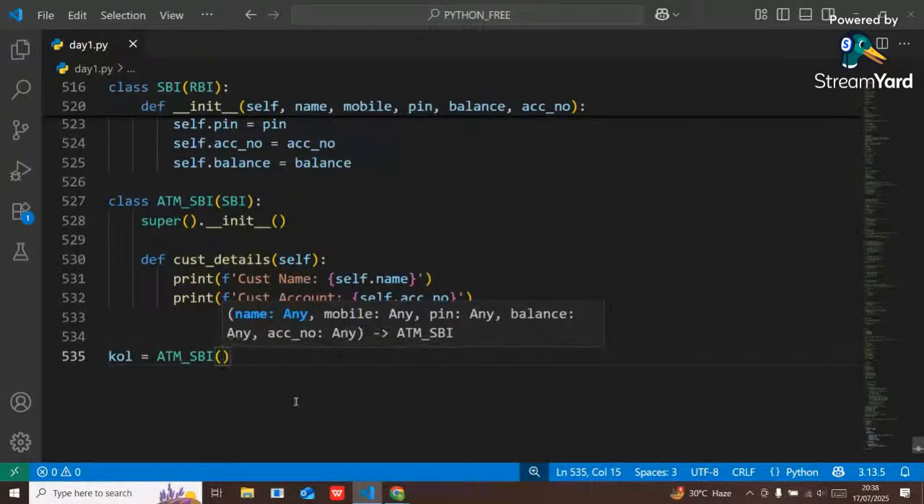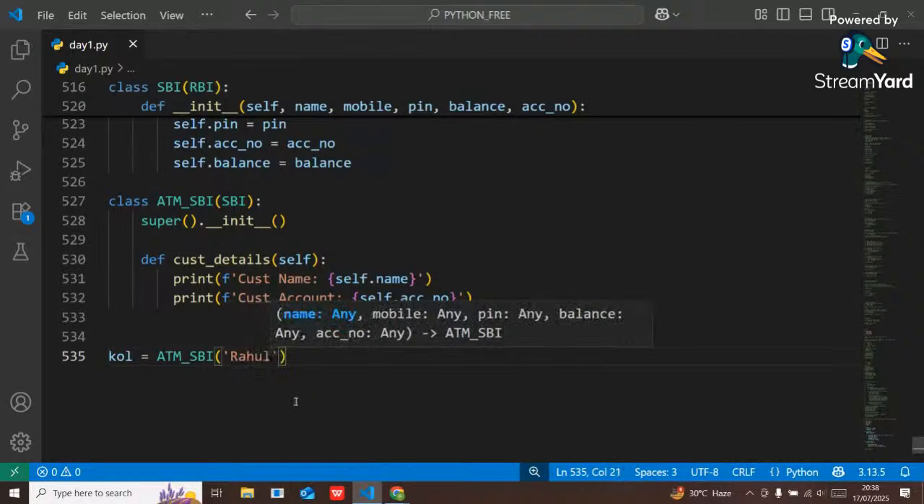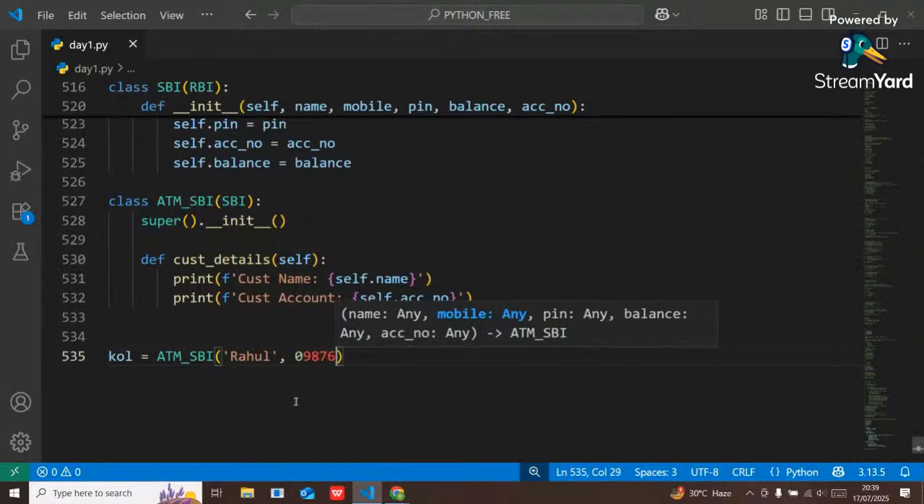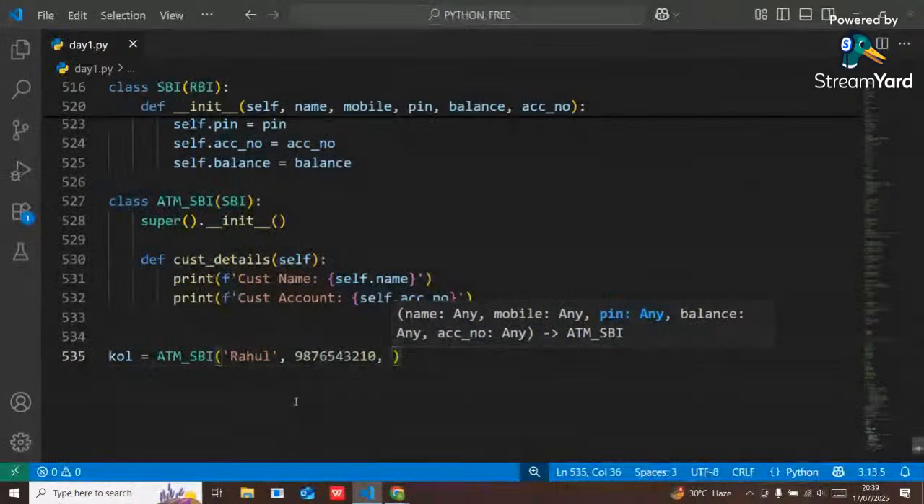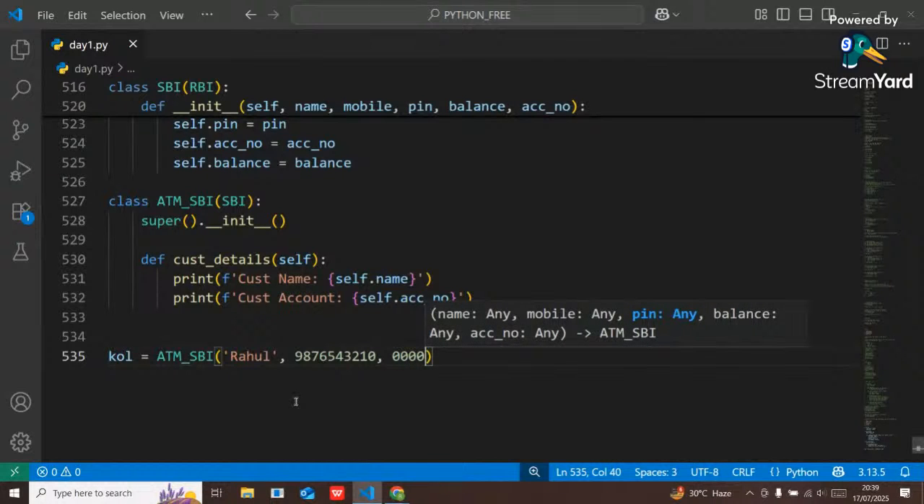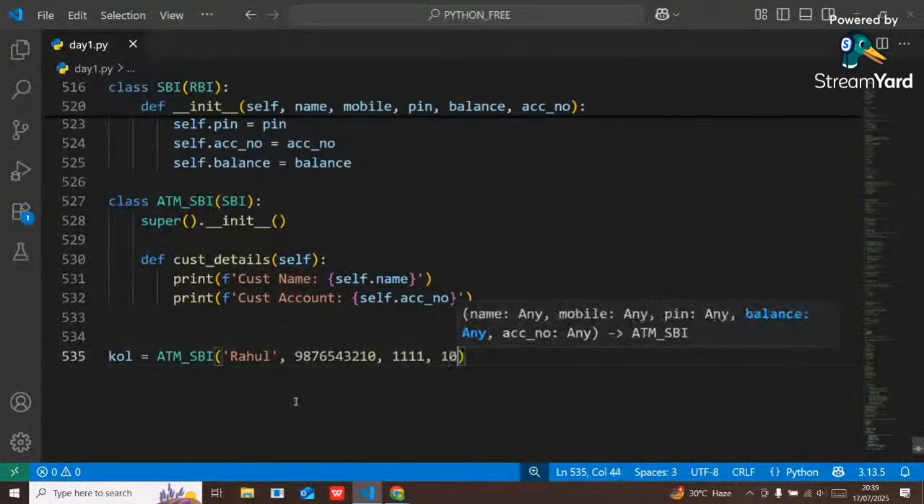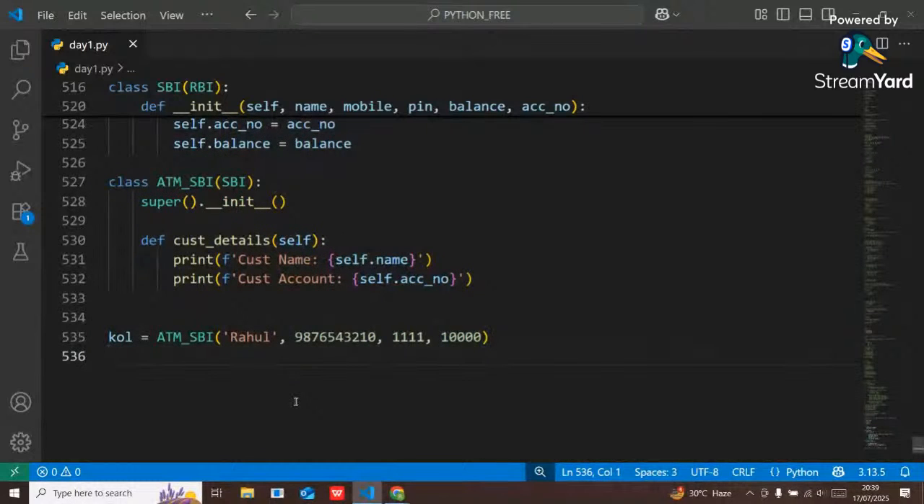So first of all, I have to open my account. For opening my account, I have to provide my name. My name is Rahul. I have to provide my mobile number, 987654321. Now, guys, here I have to mention my PIN. Suppose my PIN is 0000, my bank PIN, or 1111, ATM PIN. And my account balance is 10,000. Got it guys? Now I am currently present at my ATM.